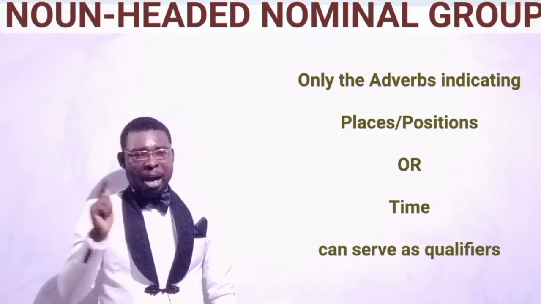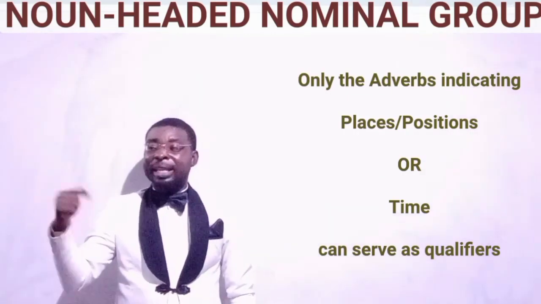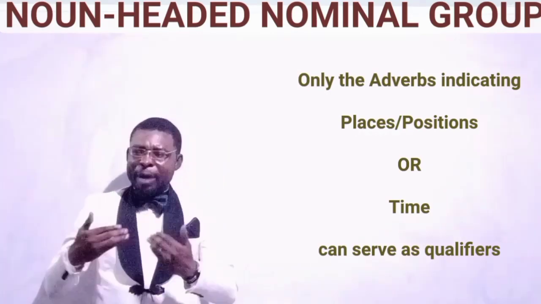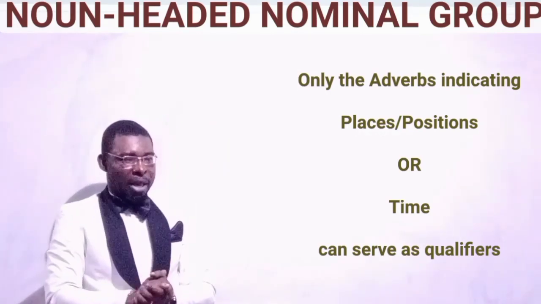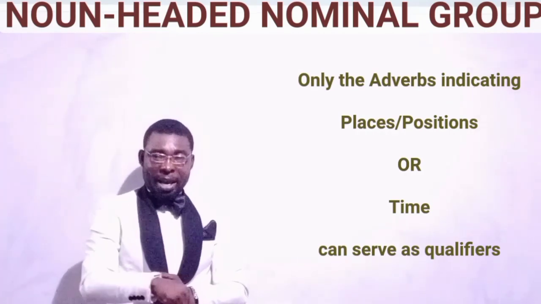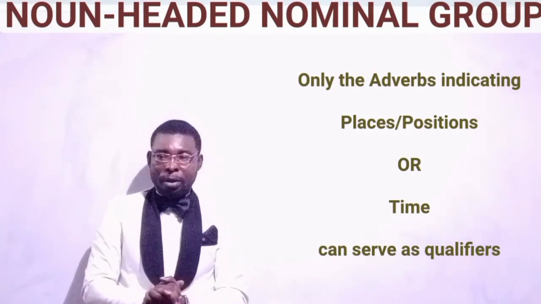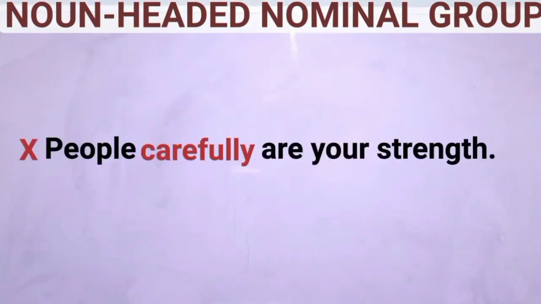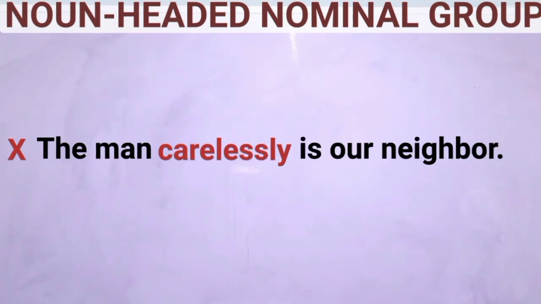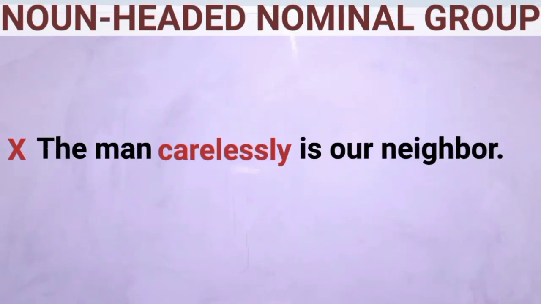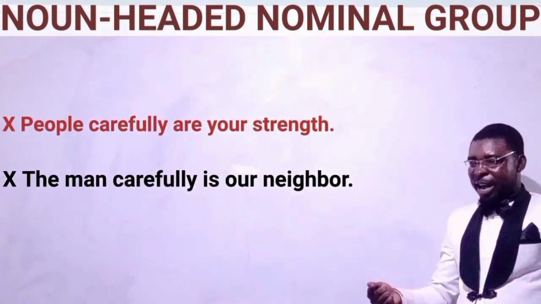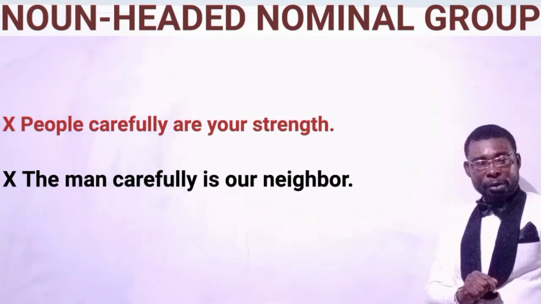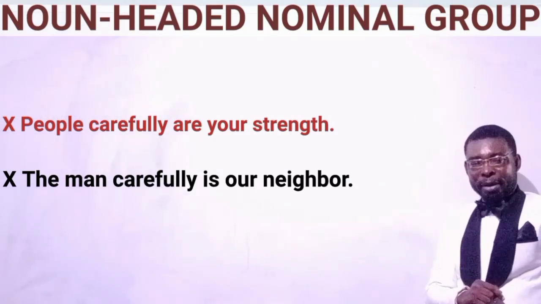Any other adverbs that come after a noun are acting out another function within the clause, such as adjunct. Adverbs of manner, for instance, cannot serve as a qualifier within a nominal group. We cannot have expressions like this: People carefully are your strength, or the man carelessly is our neighbor. The choices of words here have broken the grammatical law of word juxtaposition, known as word collocation in grammar.